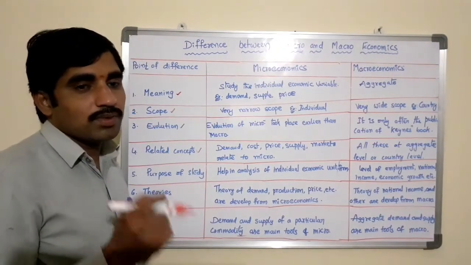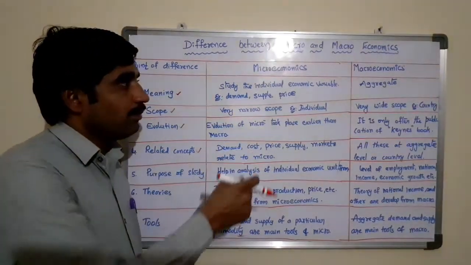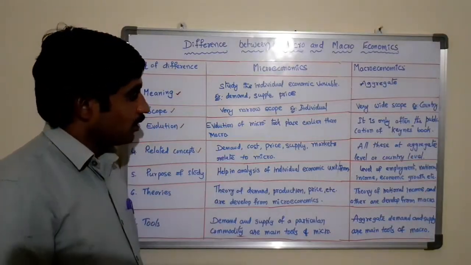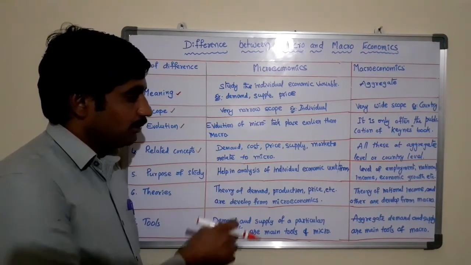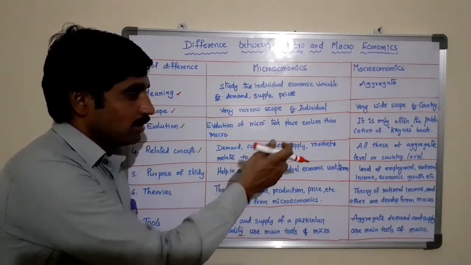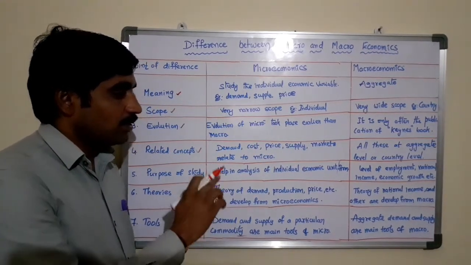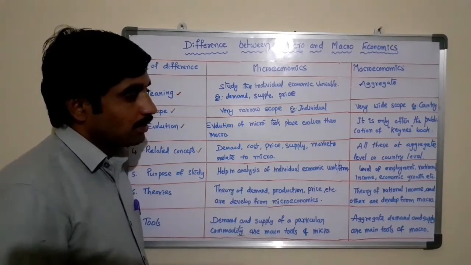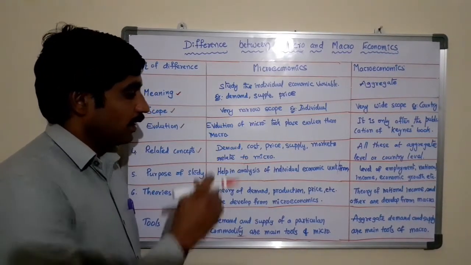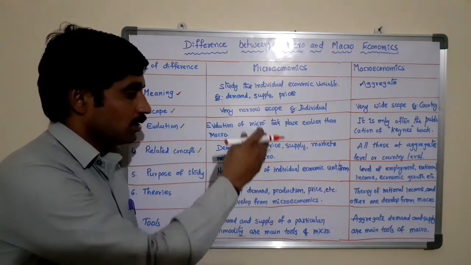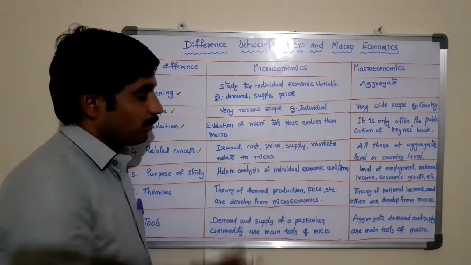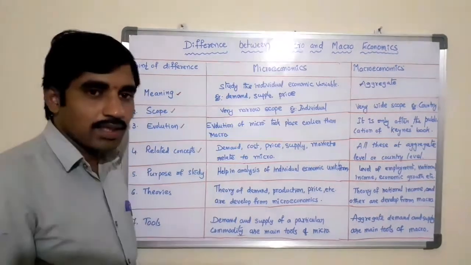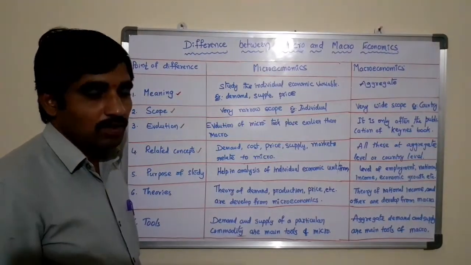The related concepts also differentiate microeconomics and macroeconomics. Microeconomic concepts are related to demand, cost, price, supply, and markets, whereas in macroeconomics, all these are at the aggregate or country level, that is aggregate demand, total cost, prices of products, supply, and total markets at national level come under macro.